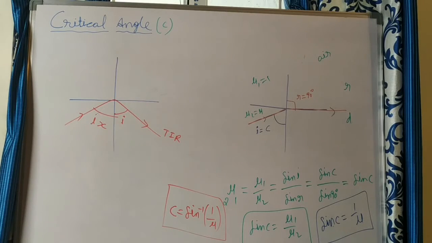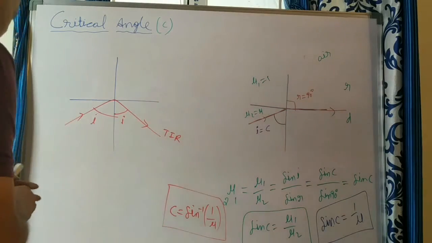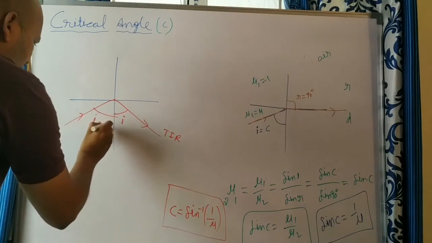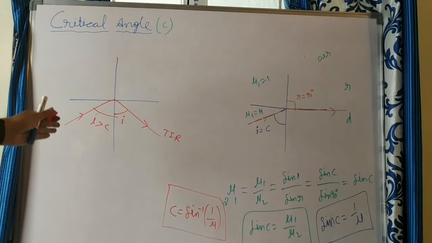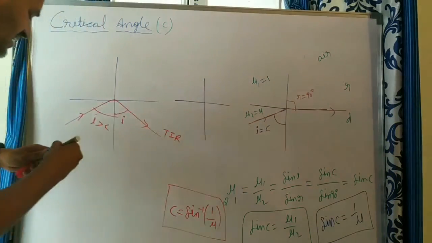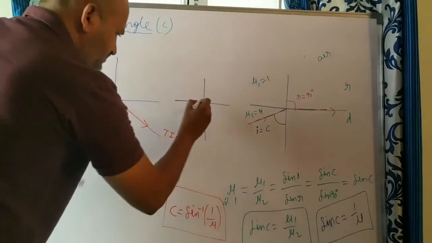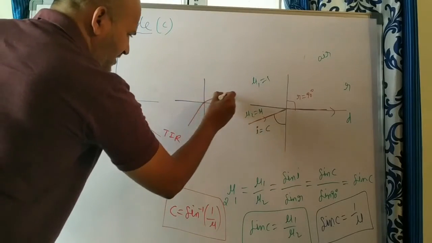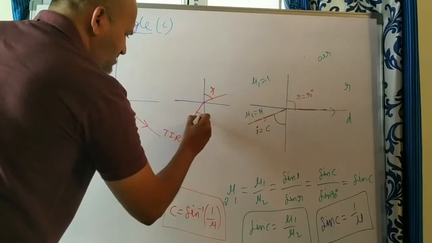Transparent means, but at a particular angle of incidence which is greater than C, greater than the critical angle, then what happens? That incident ray is completely reflected into the same medium. That is what we call total internal reflection. Suppose, for example, we already discussed, we take a light ray like this and incident with some angle of incidence I, and the refracted ray moves away. This is R and this is I.